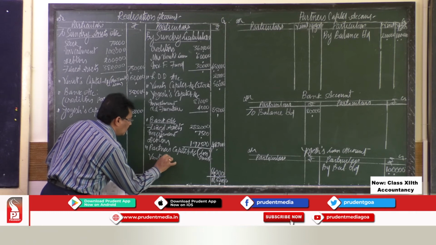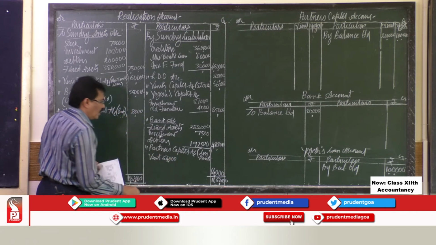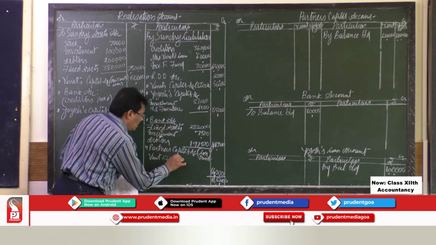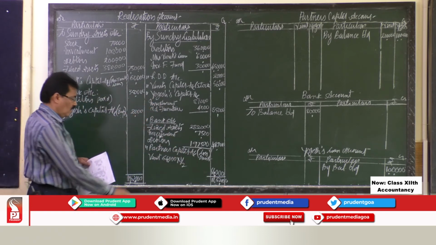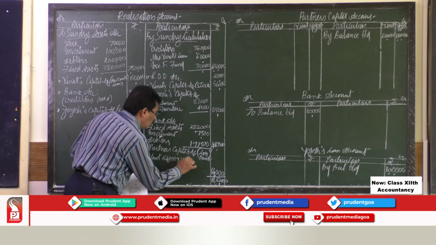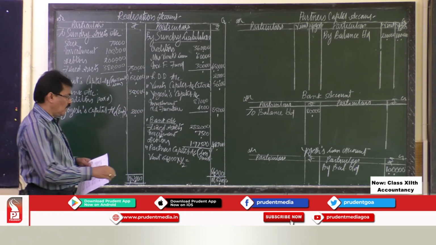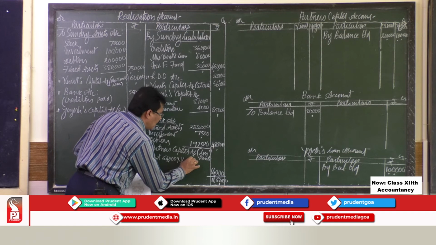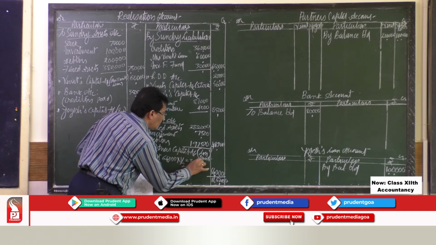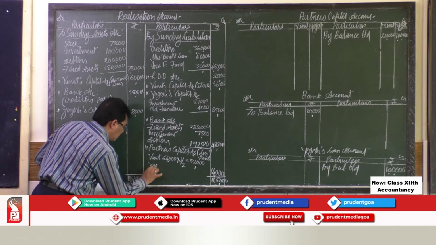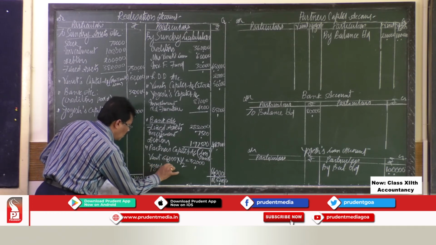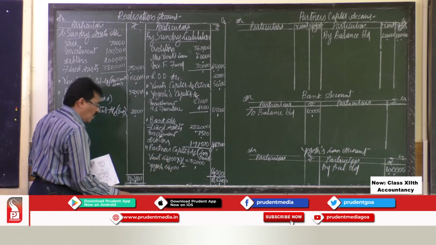Vineet, total loss is 64,000. 64,000 distributed equally. There are two partners, 1:1. So 64,000 into 1/2 gives you 32,000. Same way, Yogesh also, 64,000 was the total loss.